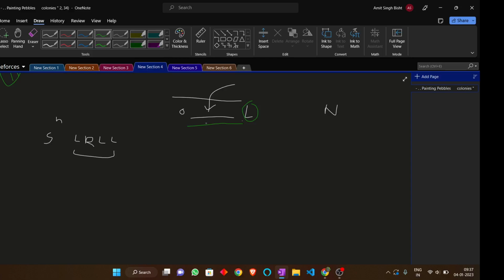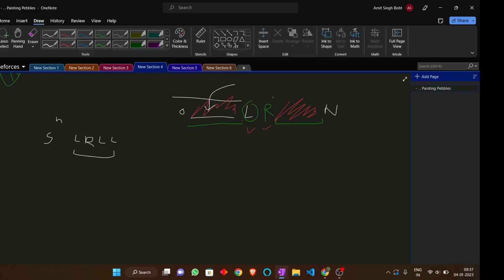And if she has R, then she can illuminate all the characters after R till n. But she can't illuminate this and this, because if she has R, she can illuminate only indices greater than R till n, and if she has L, only the indices from 0 till L minus 1.